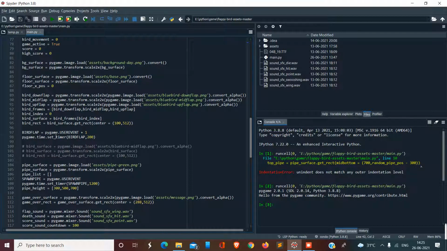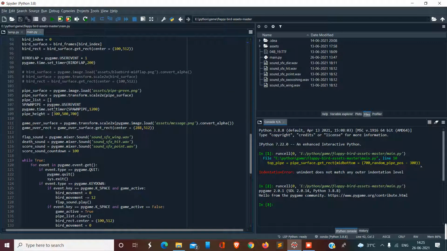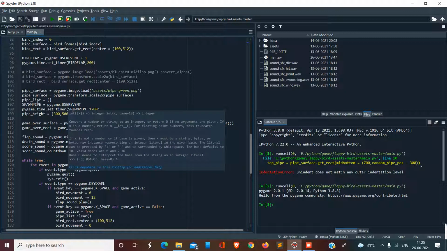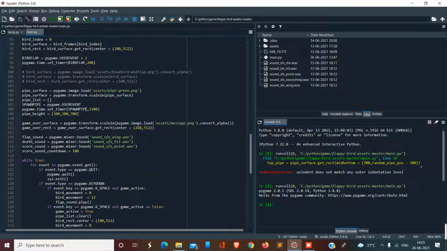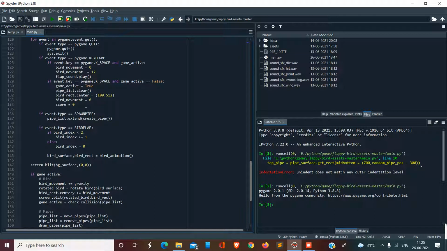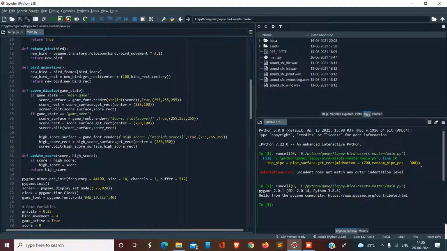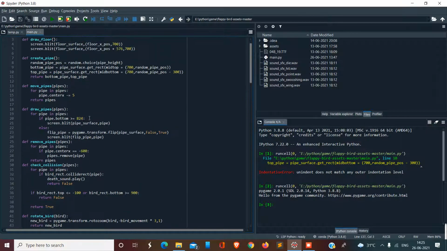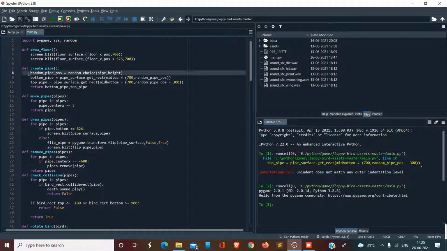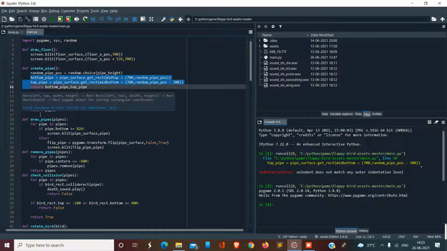Then we have the pipe. Every 1200 milliseconds on the timer, a pipe is spawned. When the game is initialized, the event type is equal to spawn pipe. In the pipe list, which I have created, a pipe is created. Create pipe is a function which I have defined. In create pipe, at a random position, I create bottom pipe and top pipe rectangles, and then return them.